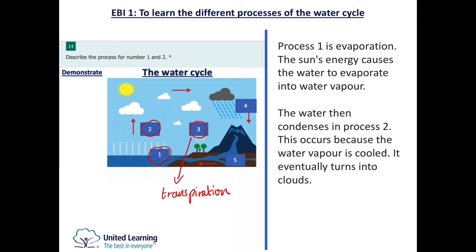And that is when water from the leaves is evaporated into the air. Okay, so water from leaves evaporates. Okay, and this is happening in plants. So again, it turns into water vapor, so it turns into a gas. And again, it could also condense and turn into clouds. So number 3 is transpiration. Number 4 is going to be precipitation.